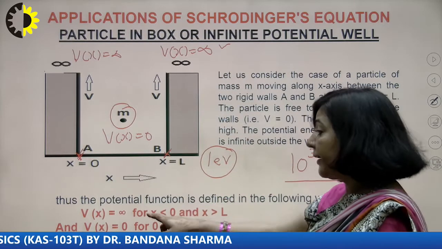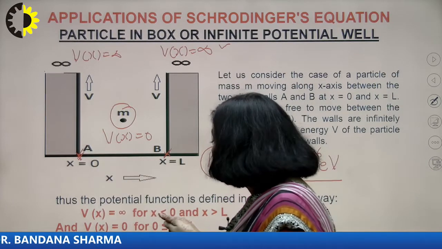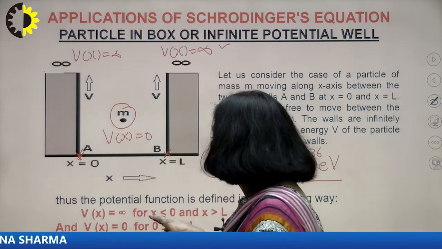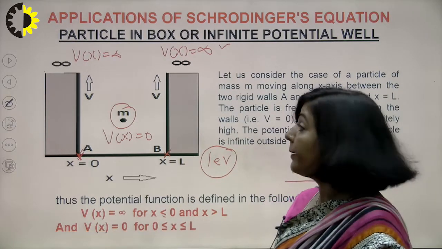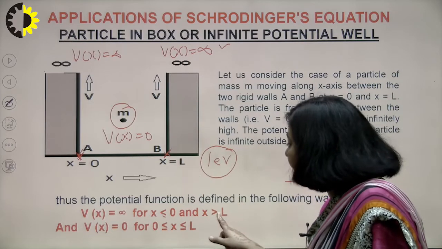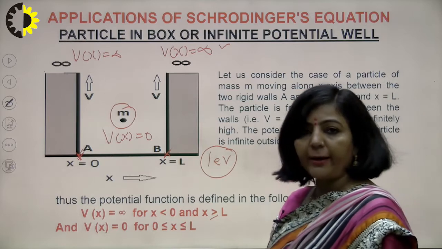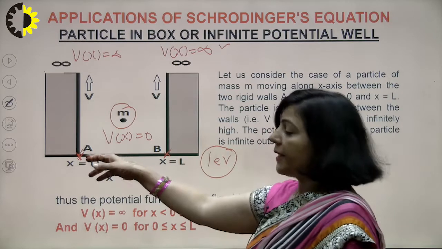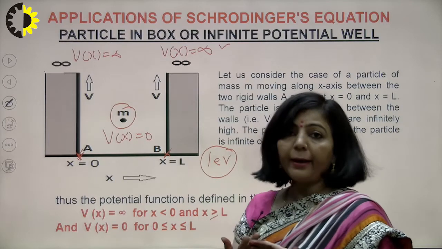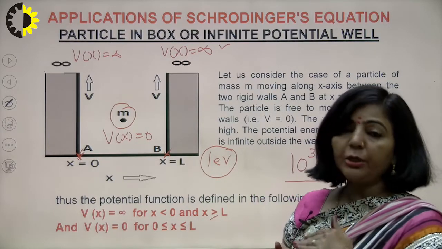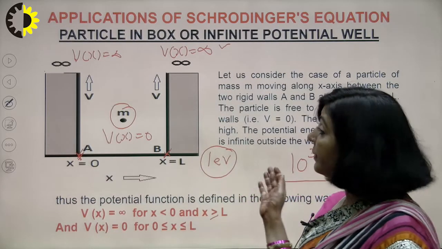V(x) is infinite when x is less than 0 or x is equal to 0. When x is less than or equal to 0, potential energy is infinite, as well as when x is greater than or equal to L, the potential energy is infinite. It means over the boundaries, x is equal to L as well as x is equal to 0, the particle cannot exist because the potential energy is very high. The particle cannot exist when x is less than 0 or greater than L.